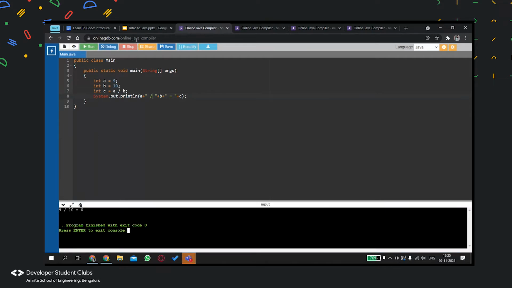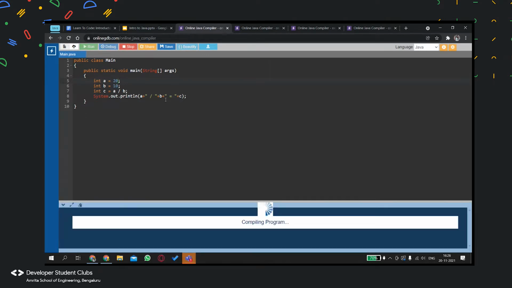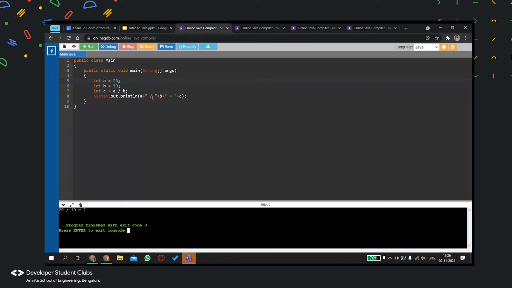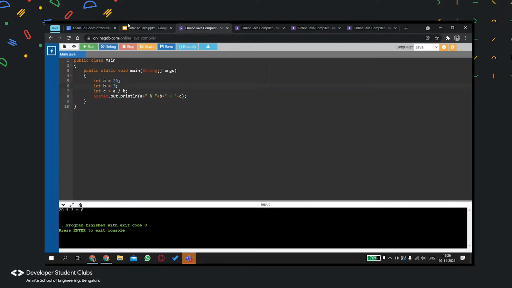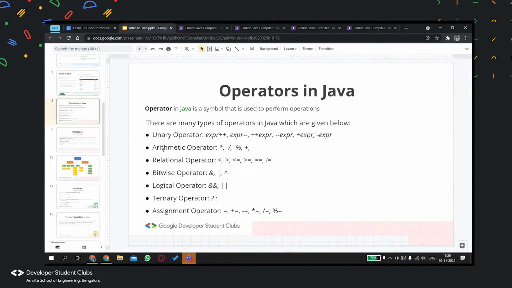So for division, I'll give some number which we'll be able to understand. So yeah, let me give 20 by 10. Again, you know what the division would be, 2. Now, if I give modulus, I'll put 20 by 3. So we get 6. So this is basically the arithmetic operators.